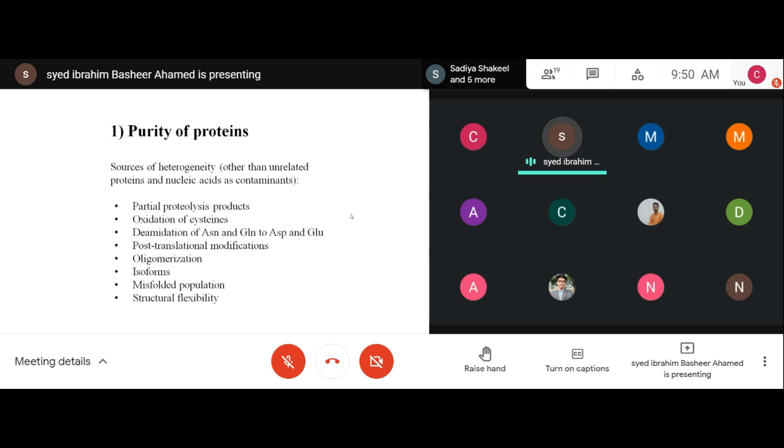How are you doing the purification? You will do either FPLC or HPLC, whatever. Some column chromatography you will be using, like gel filtration chromatography, ion exchange, nickel column, affinity column, hydrophobic column chromatography. Which column is suitable for your protein, that you have to find out.